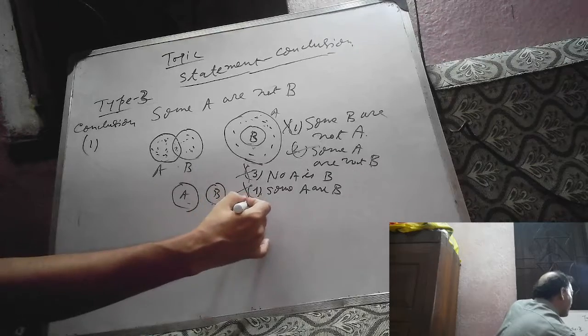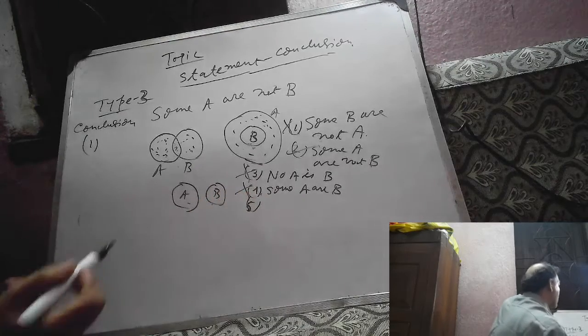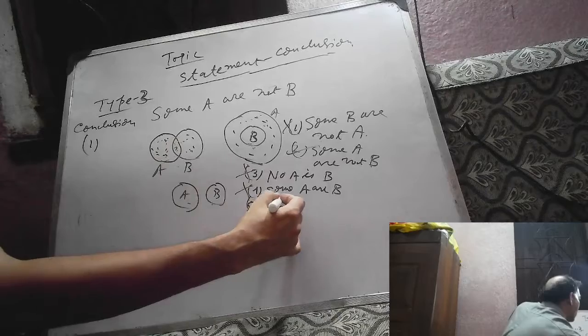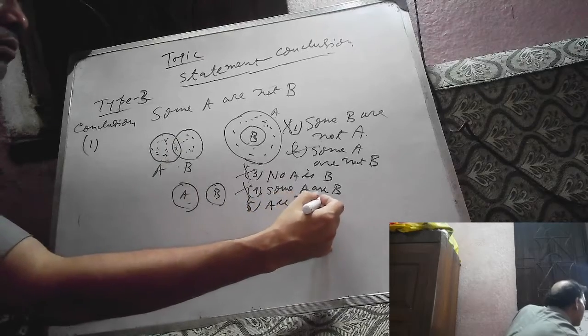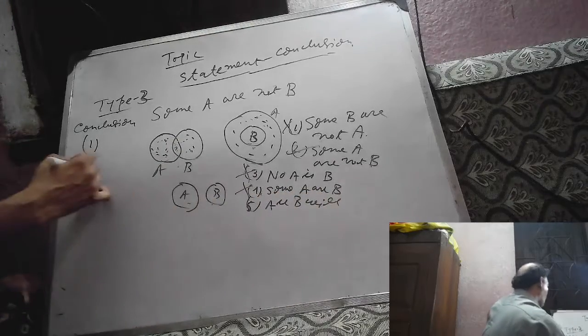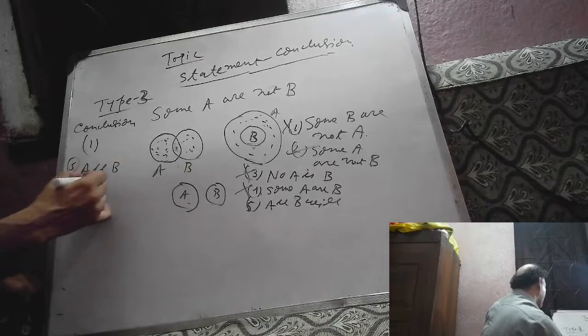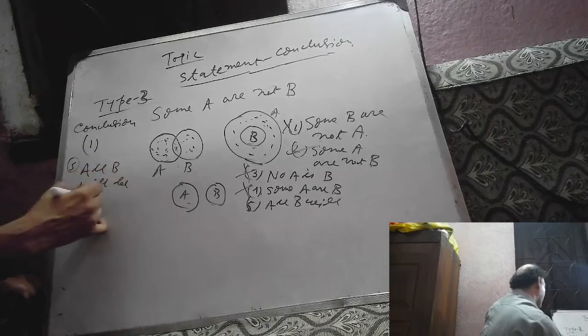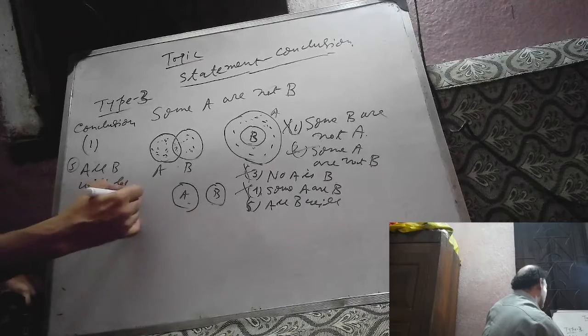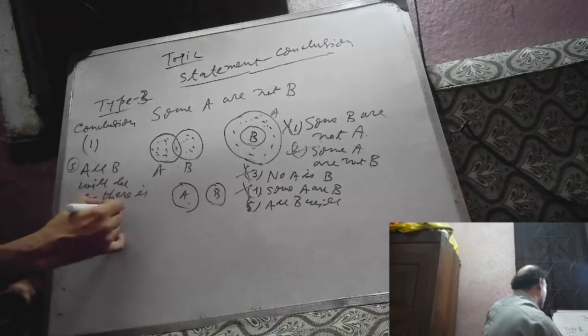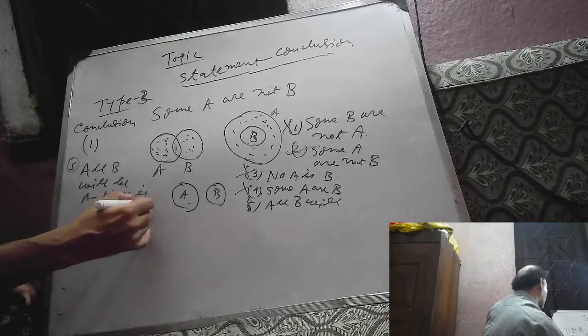Suppose number 5 is given: all B will be A, there is a possibility. Whether it will be correct or wrong?